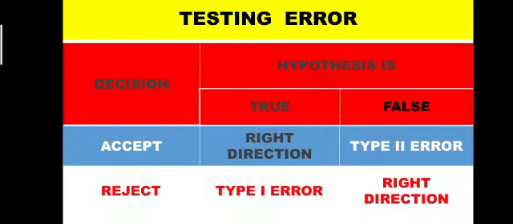Or, if we reject when the data is true, this is called a type 1 error. On the other side, if the data is false and we reject, it is the right direction. So there are two types of error in hypothesis testing: in a type 1 error, we reject a true hypothesis, and in a type 2 error, we accept a false one.